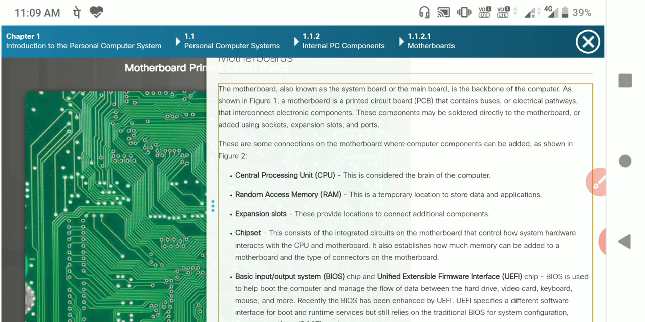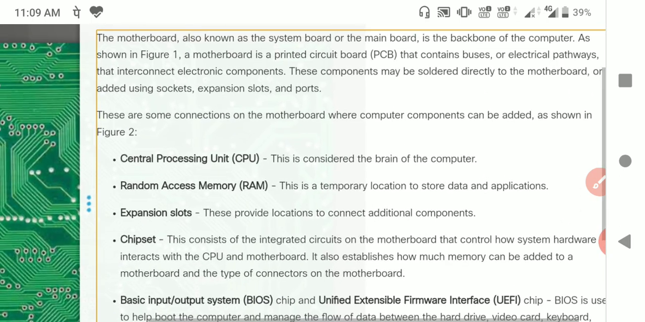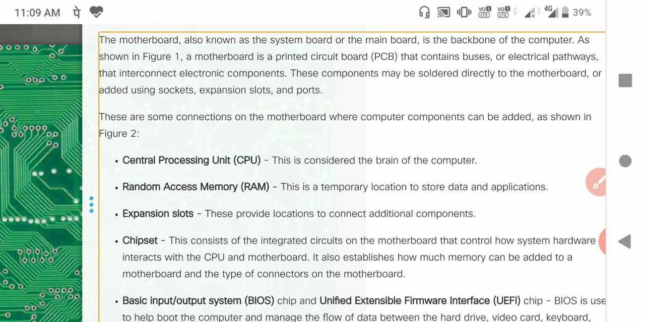Next, a chipset consists of integrated circuits on the motherboard that control how the system's hardware interacts with the CPU and motherboard. It also establishes how much memory can be added to the motherboard and the type of connectors on the motherboard. So these are all related to the chipset.